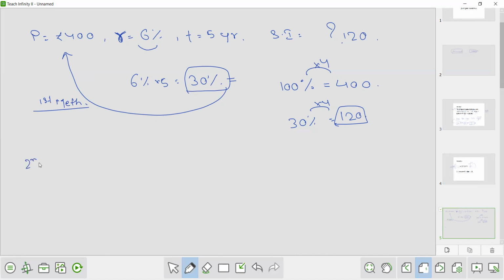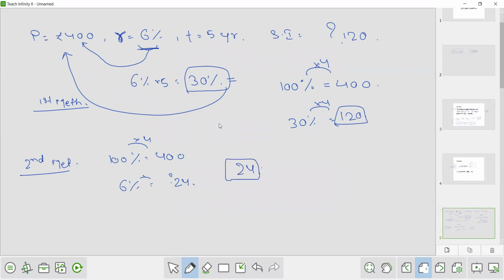Now I will tell you the second method. Here, the rate is 6% for 1 year. So for 1 year, how much simple interest will you get? So 6% of 400, again 100% is equivalent to 400. So 6% is equivalent to how much? This is 4 times, so this will be 4 times. So 24. So 24 is the simple interest you are getting for 1 year, and you will get this simple interest for 5 years. So 24 into 5, that is 120. Again, the total simple interest is 120.